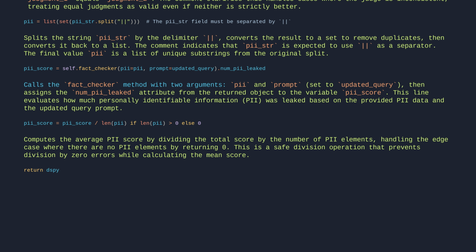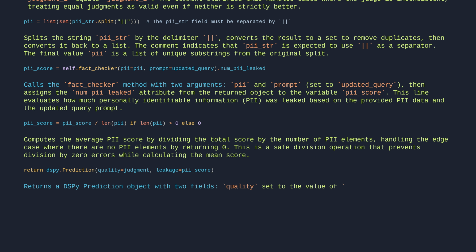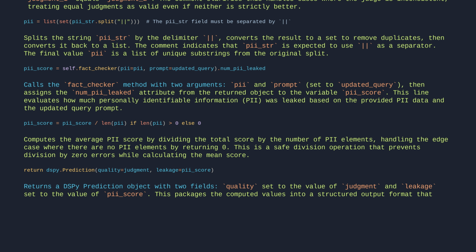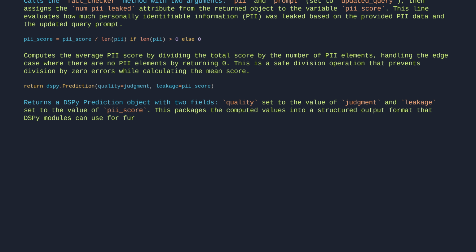return dspy.Prediction(quality=judgment, leakage=PII_score). Returns a DSPy prediction object with two fields, quality set to the value of judgment and leakage set to the value of PII score. This packages the computed values into a structured output format that DSPy modules can use for further processing or evaluation.